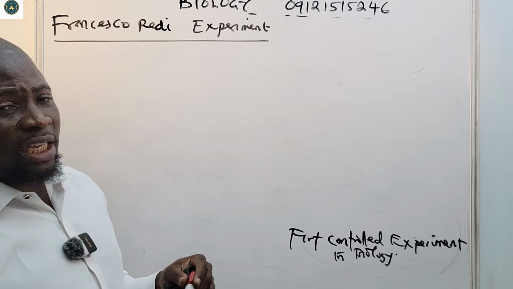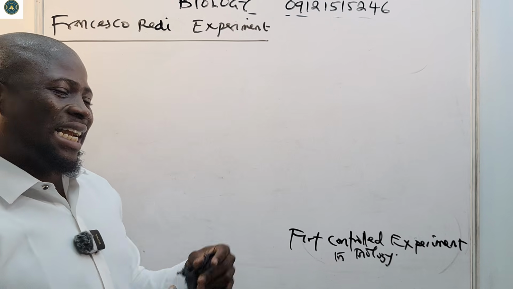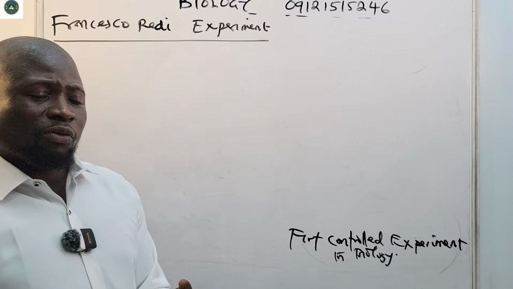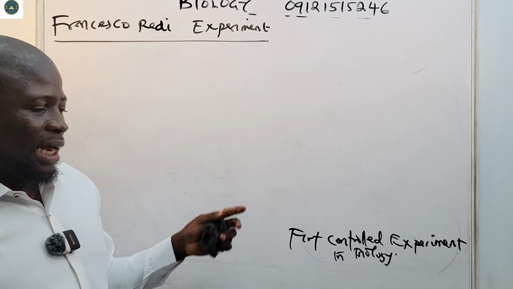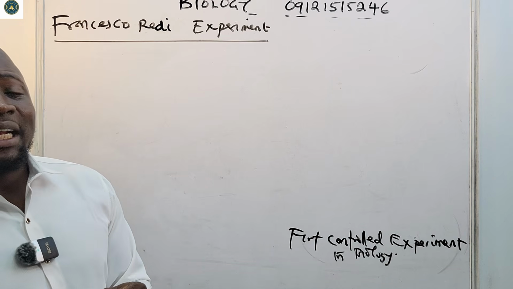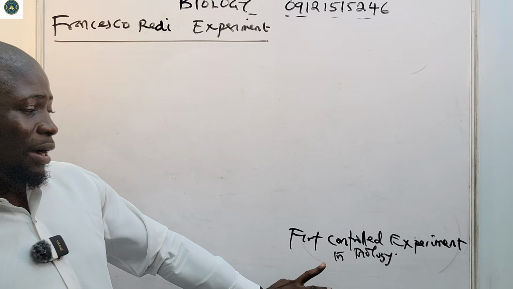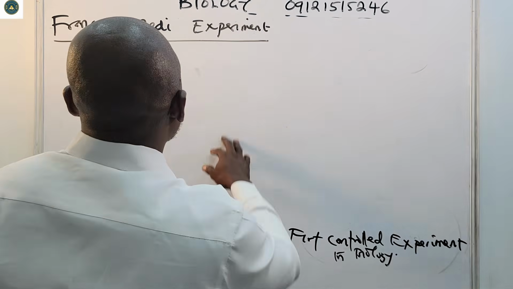So in those days, what was the belief? It was the belief of the theory of spontaneous generation, that life was formed from non-living matter. So Francesco Redi tried to change that narrative by conducting an experiment. What was the purpose of this experiment?